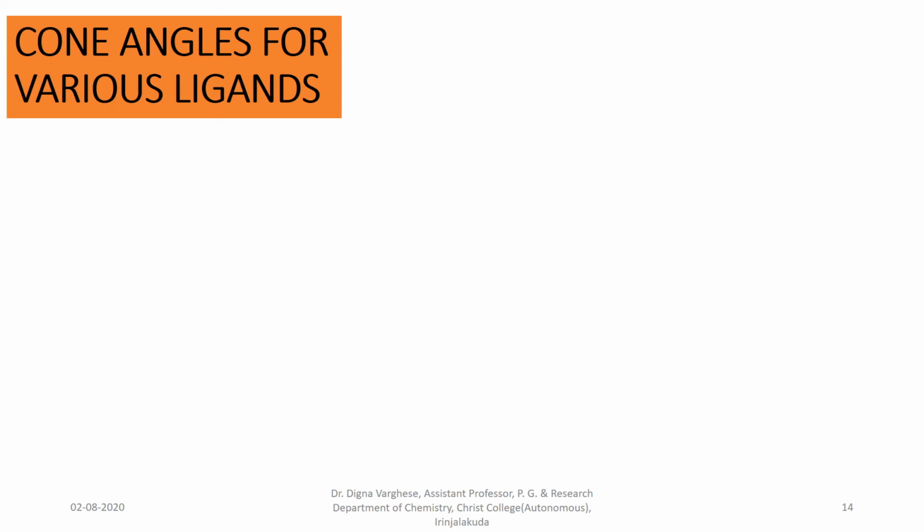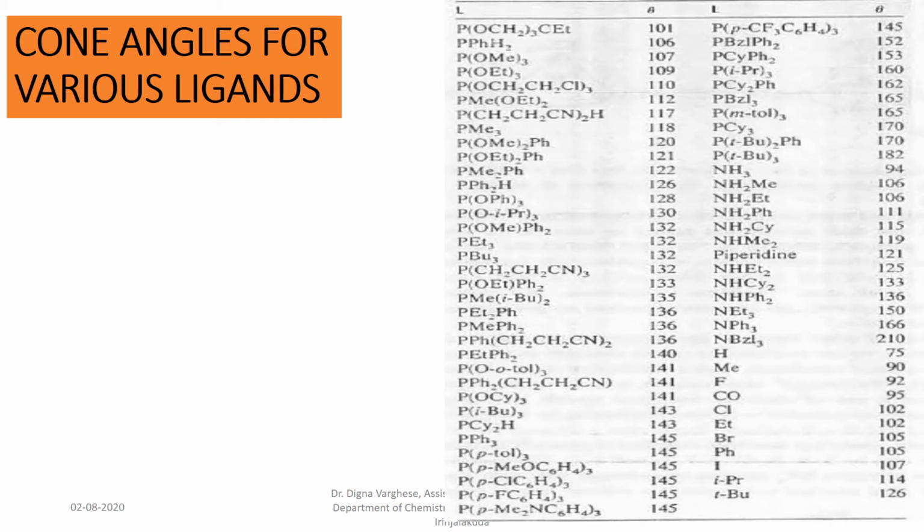Cone angles for various ligands. We can see in this table the cone angles of different ligands. For example, triethyl phosphine has a value of 132, and tributyl phosphine is 132.